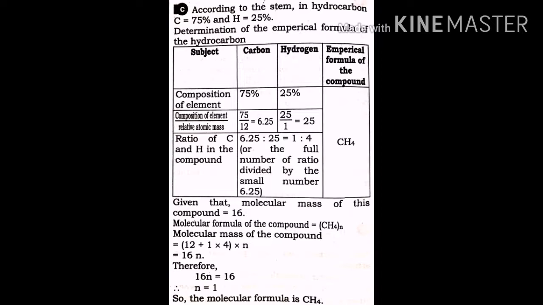Then we divide by 6.25 and we get 1 to 4. So the empirical formula of that compound is CH4.